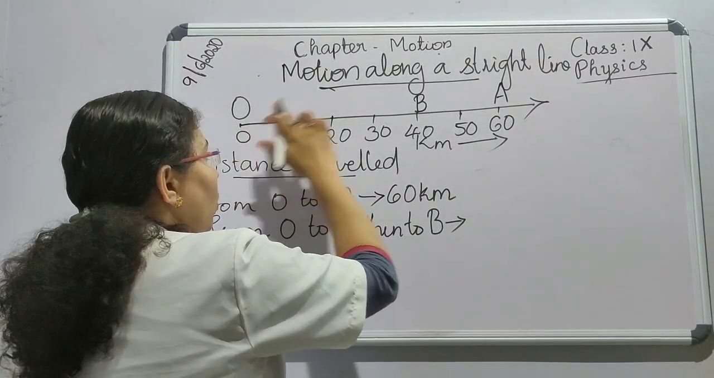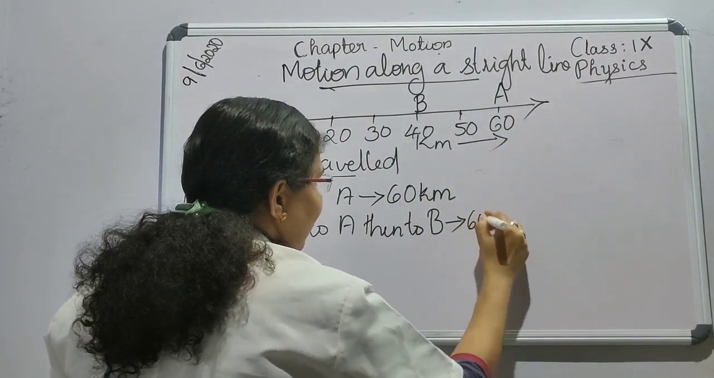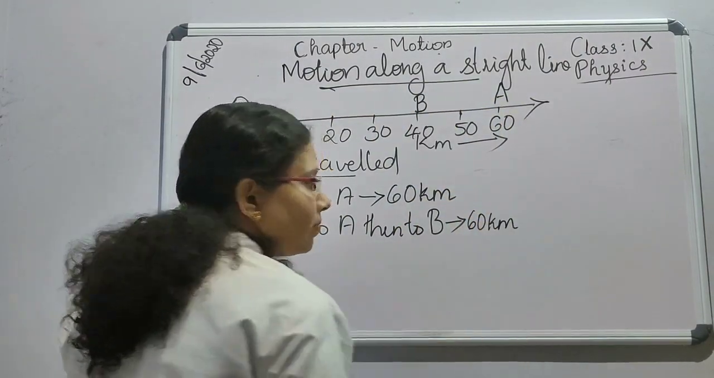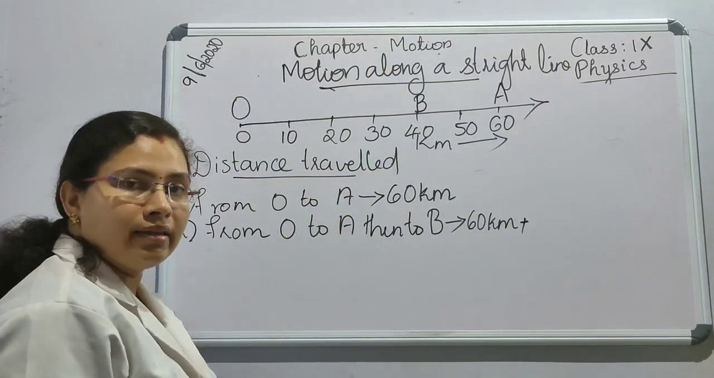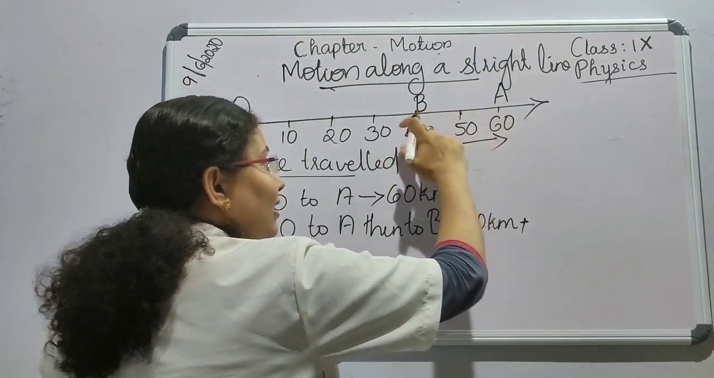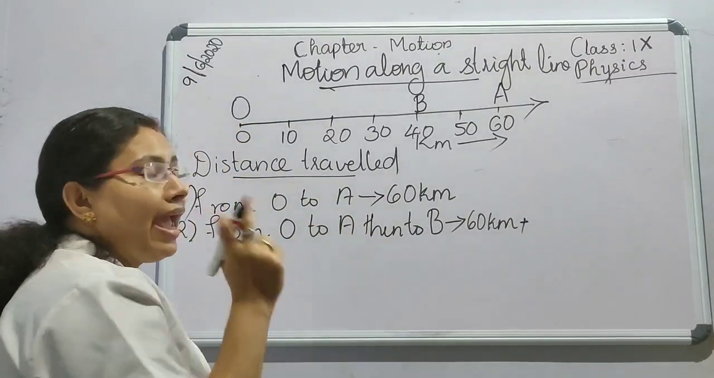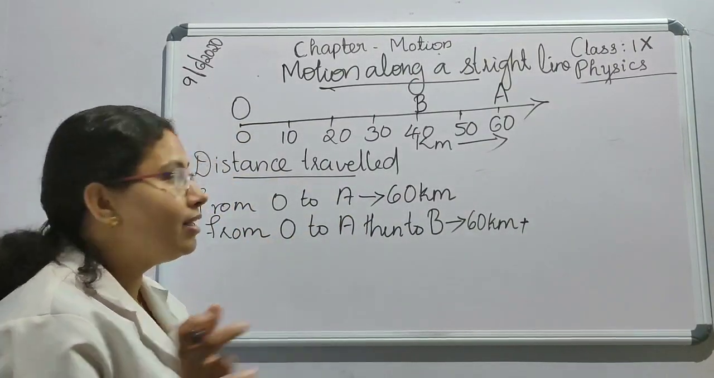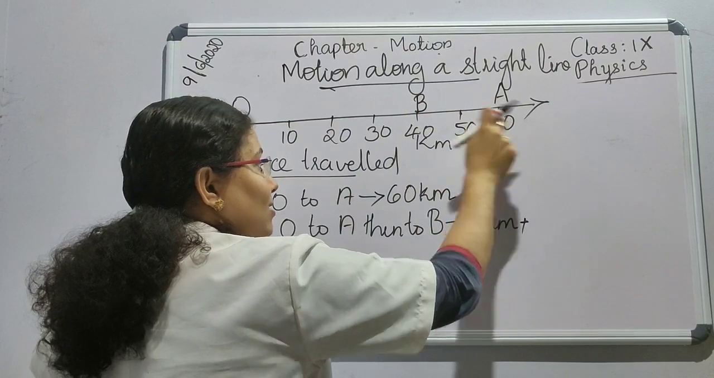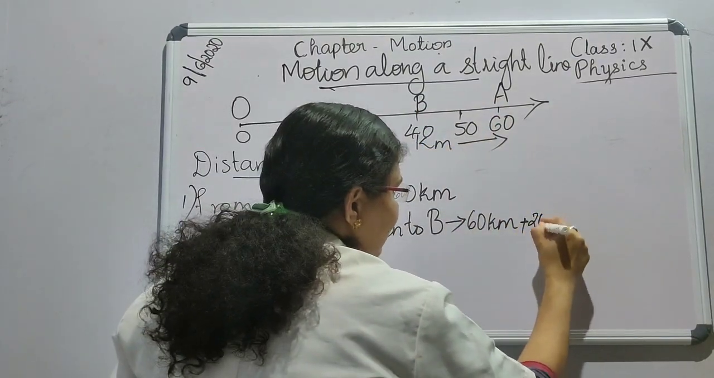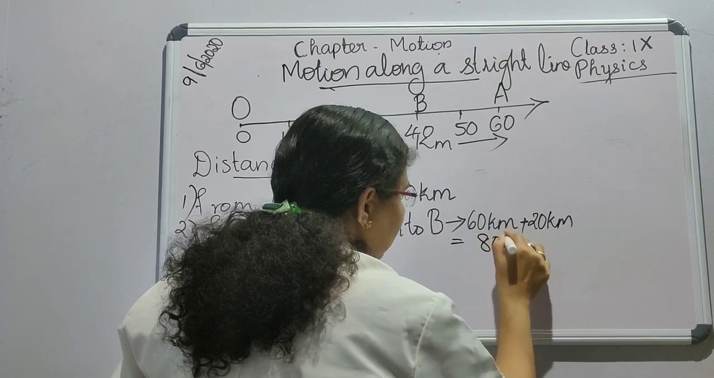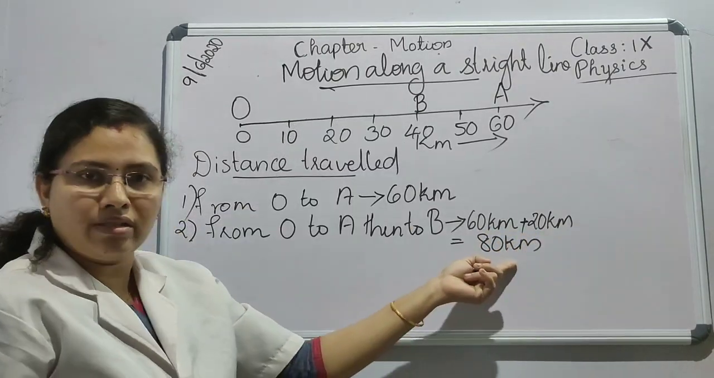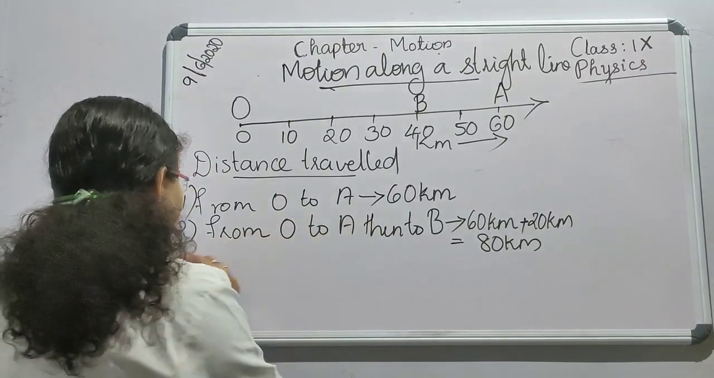From O to A, it traveled 60 kilometers, plus then it started its journey back, and from A to B, what is the distance covered? A to B, that is 60 minus 40, that is 20 kilometers. So it traveled 80 kilometers. Okay. And the third case,